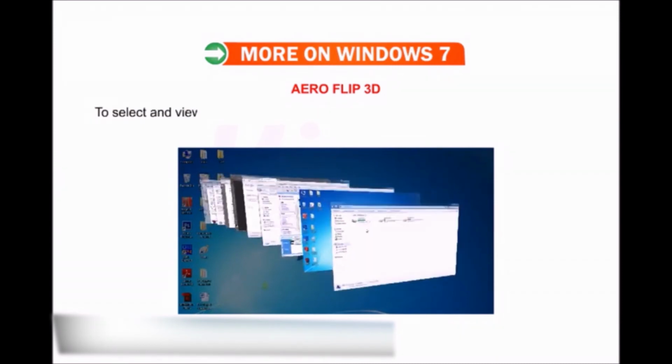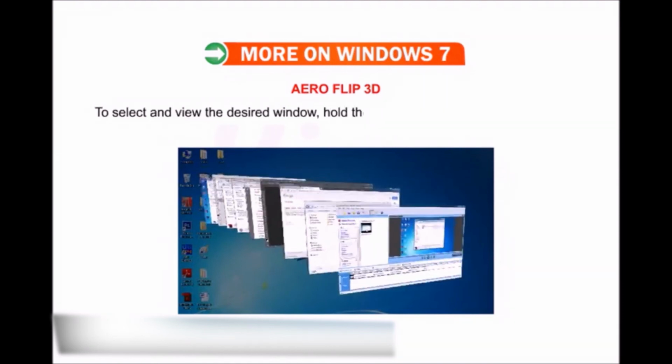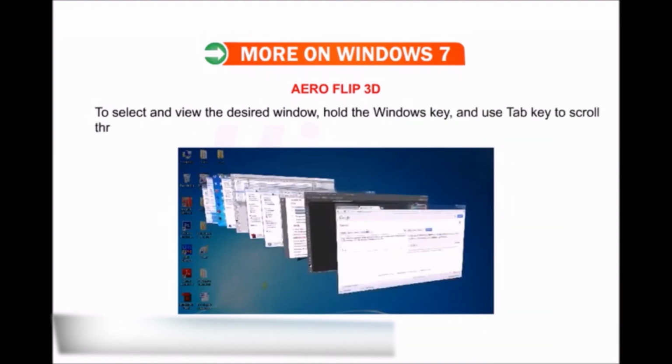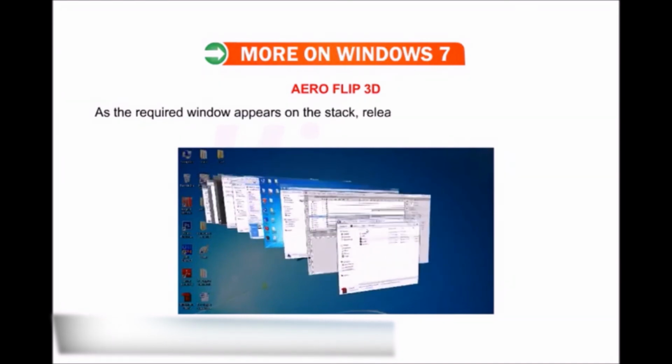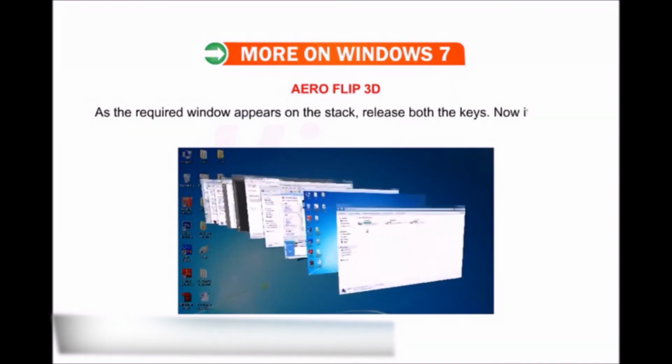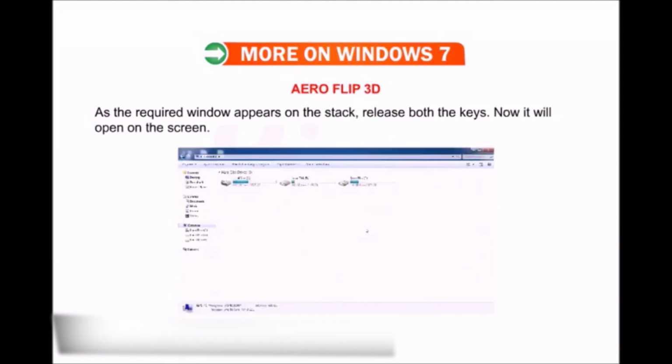To select and view the desired window, hold the Windows key and use Tab key to scroll through. As the required window appears on the stack, release both the keys. Now it will open on the screen.